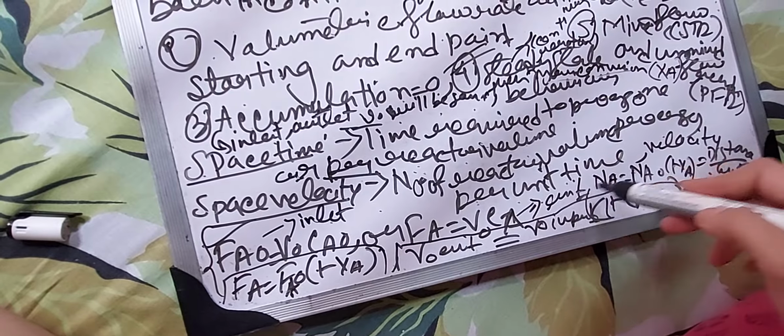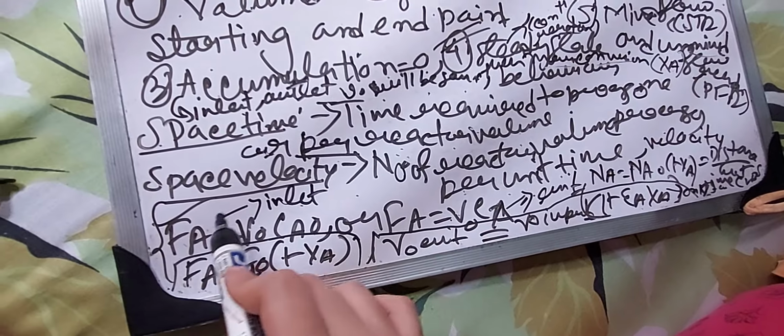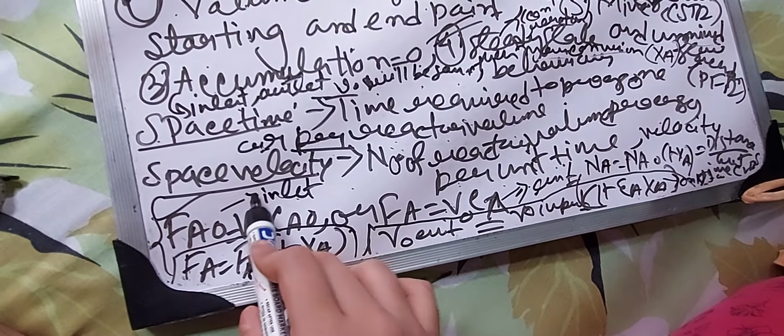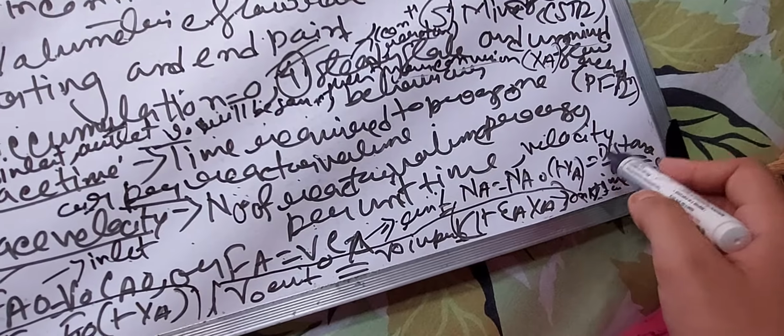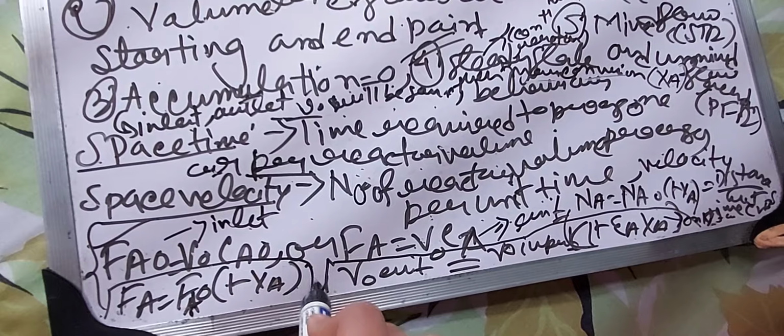What is the formula? Fa naught is equal to v naught into Ca naught, and Fa is equal to v naught into Ca at the exit, as v naught will be the same at inlet and exit for CVRs. Fa naught is v naught into Ca naught for the inlet, and Fa is v naught into Ca at the exit. Na is equal to Na naught into 1 minus Xa. Velocity is equal to distance divided by time. Fa is equal to Fa naught into 1 minus Xa.